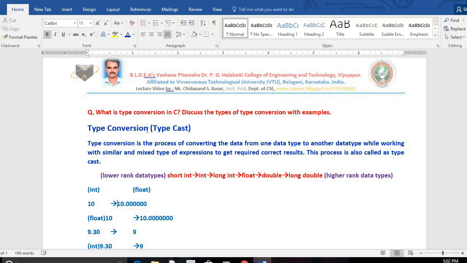This is what we call type conversion or typecast. Type conversion can be defined as the process of converting the data from one data type to another data type to get accurate results, or while working with similar or mixed type of expressions, to get accurate results we use it.